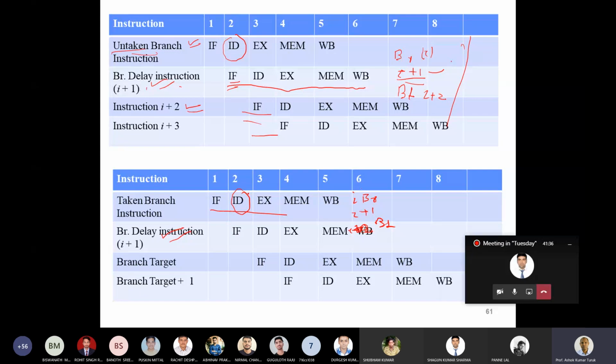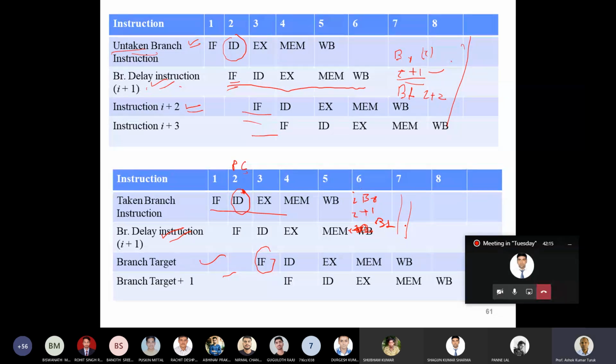So the branch target is known, and you compute the PC here. The PC is updated, then in the next clock cycle you start fetching. The PC of the target is known at the end of clock cycle 2, so you start fetching from the target in clock cycle 3, from the target and target plus 1. Again, no penalty is paid. So in the delayed branch technique, whether the branch is taken or not taken, you are not going to pay any penalty.